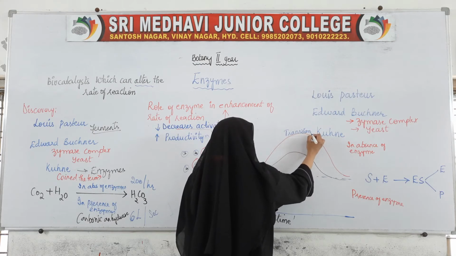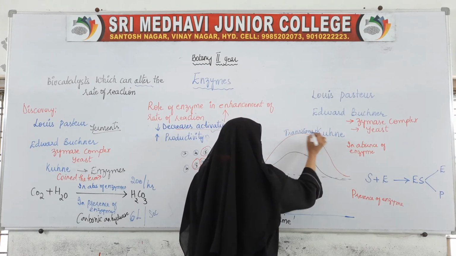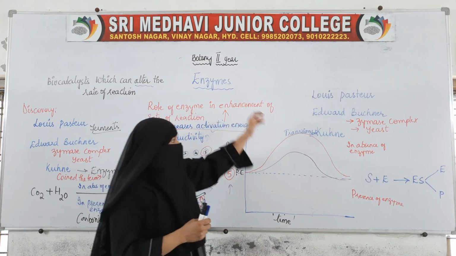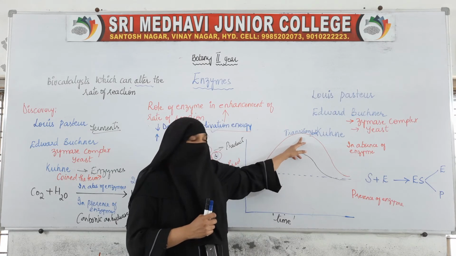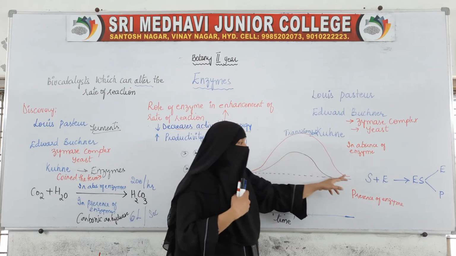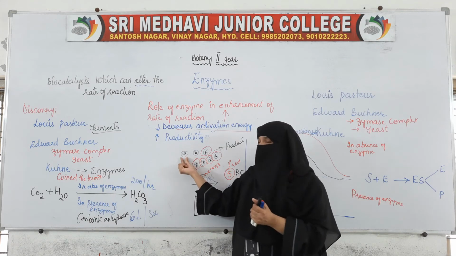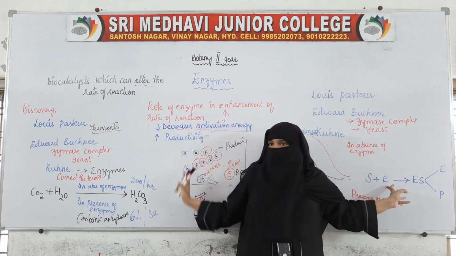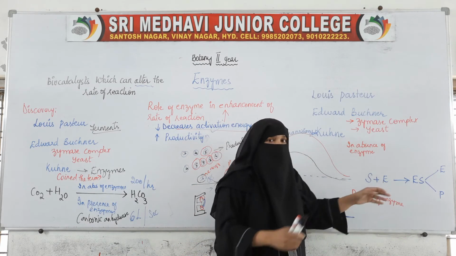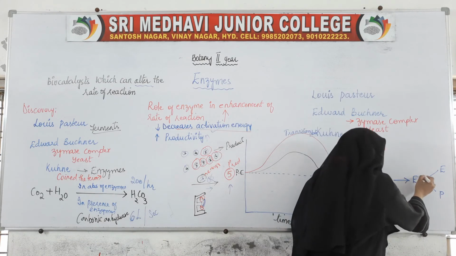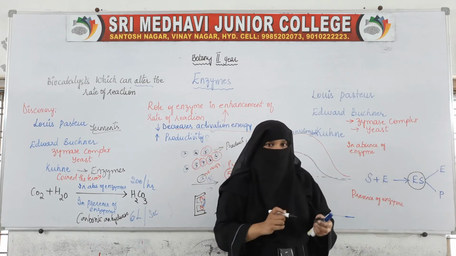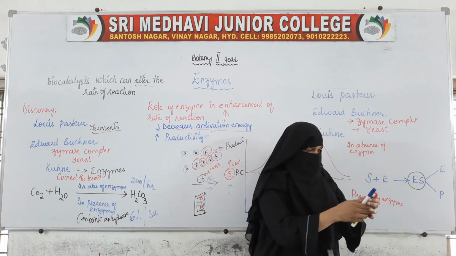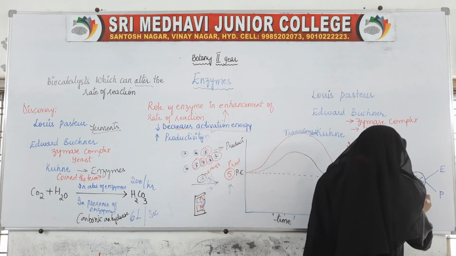Transition state means temporary state. So why is it said to be a transition state or temporary state? What is happening is that these substrate molecules, when they bind with the enzyme, form the enzyme substrate complex, which leads to the product.